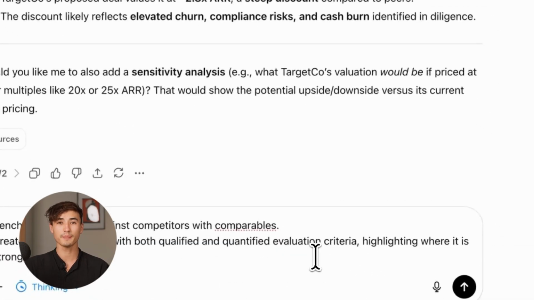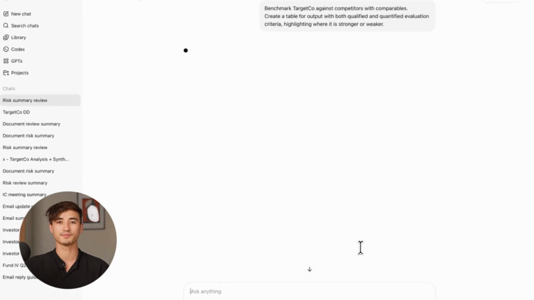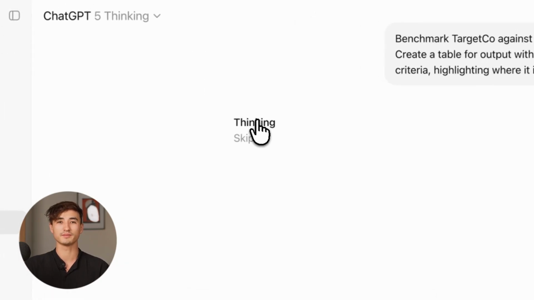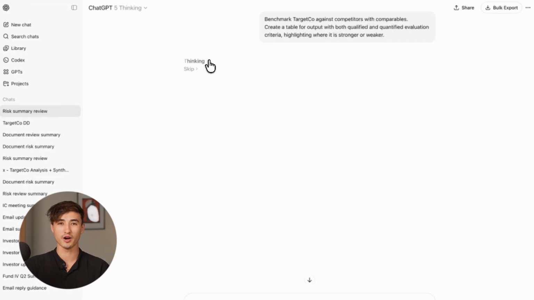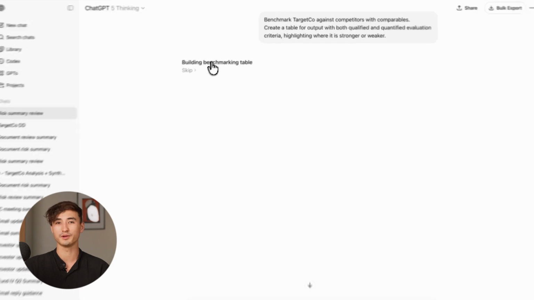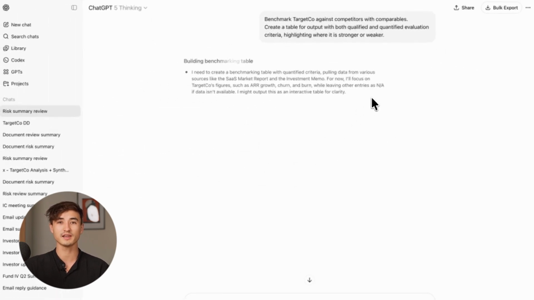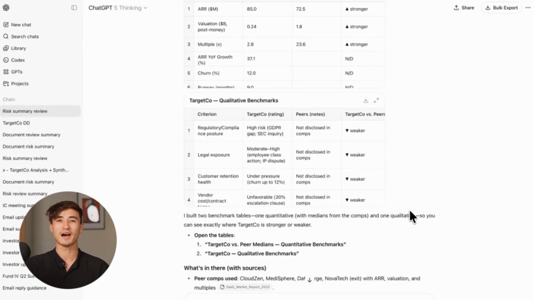It takes longer, but gives more intelligent output. We can see the AI's reasoning here to understand how it thinks, given what we write. This will make you a better prompter. Here we can push ChatGPT further, not just summarizing, but directly comparing target co to peers and surfacing insights for investment committee decisions. Sweet, the output looks great.